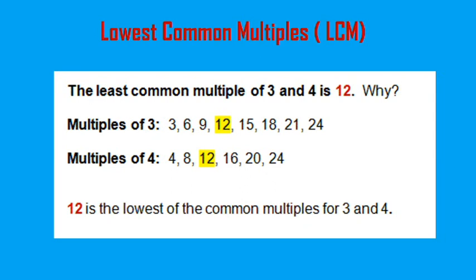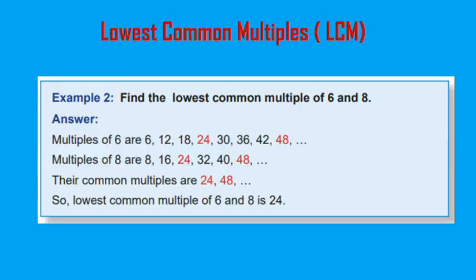But here we are going to find out the lowest common multiple. So the lowest common multiple is 12. 12 is the lowest common multiple of 3 and 4. Now let's try this example.